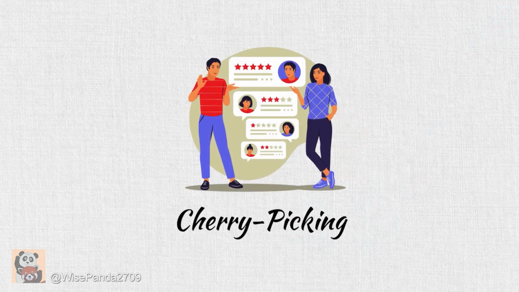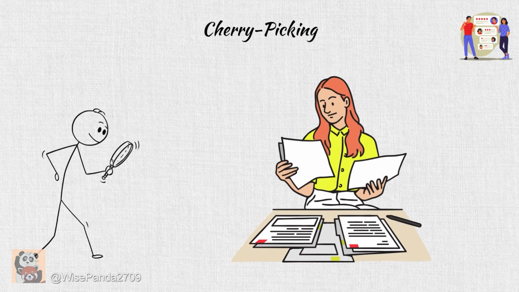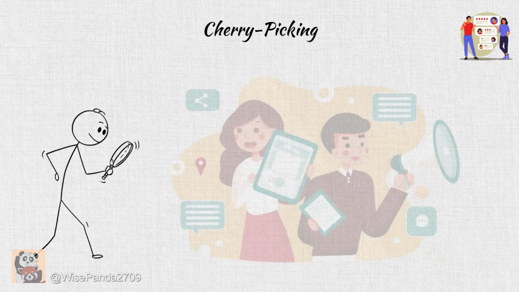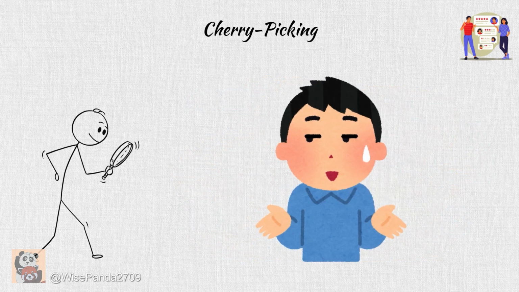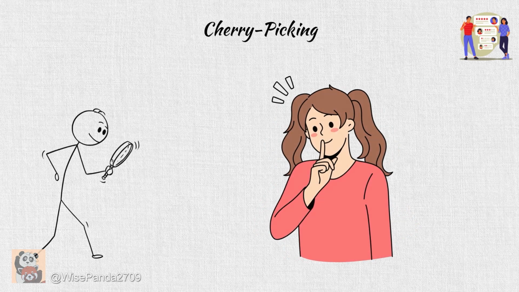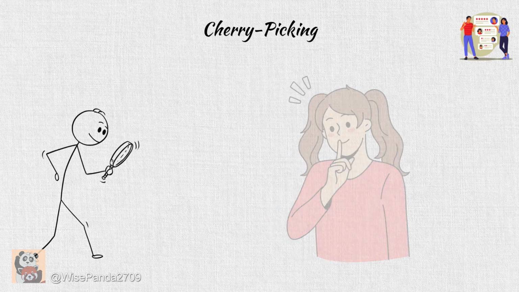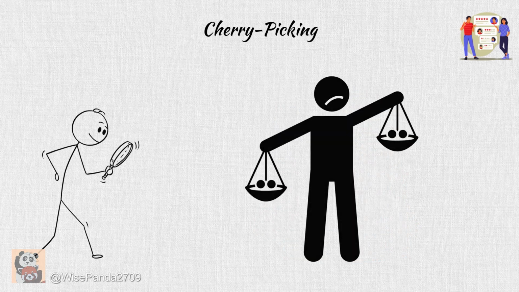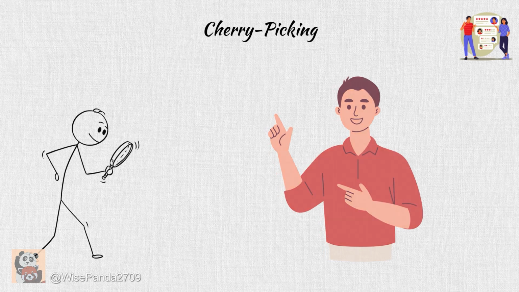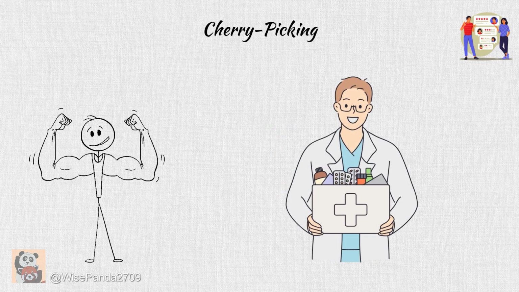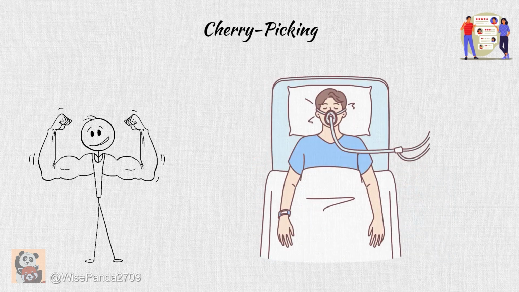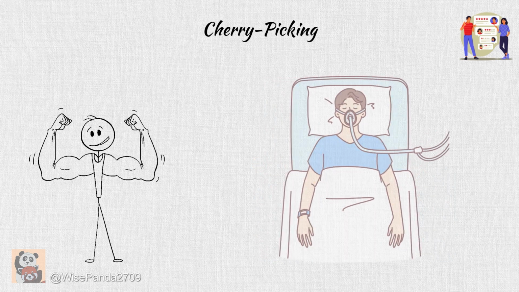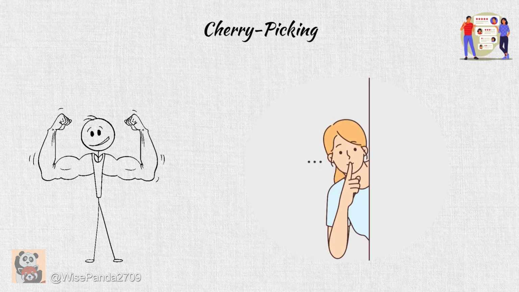Cherry picking. The cherry picking fallacy occurs when someone selectively chooses data or information that supports their viewpoint while ignoring conflicting or unfavorable evidence. This results in a biased perspective and inaccurate conclusions. Example: this medicine is very effective because hundreds of people who tried it got better. However, the number of people who do not recover is not mentioned.